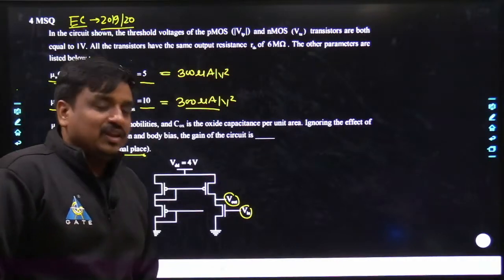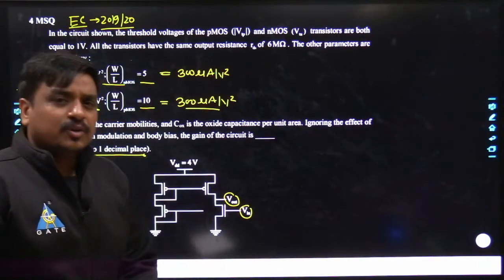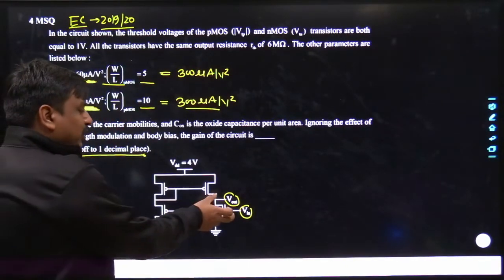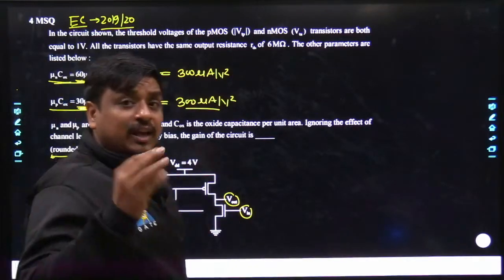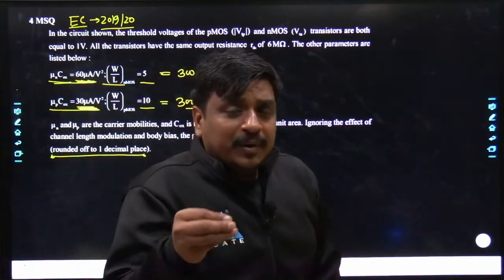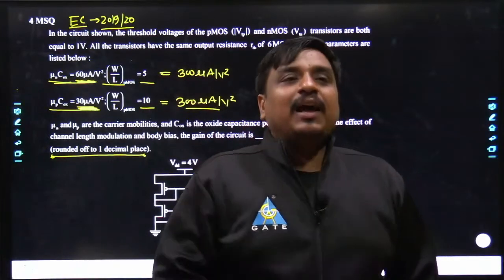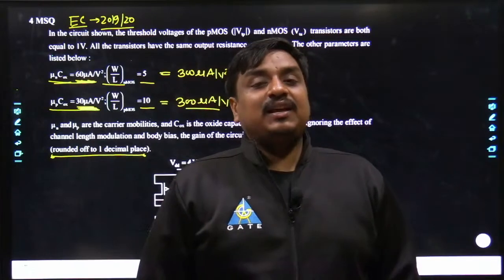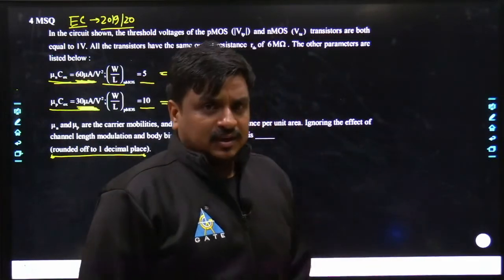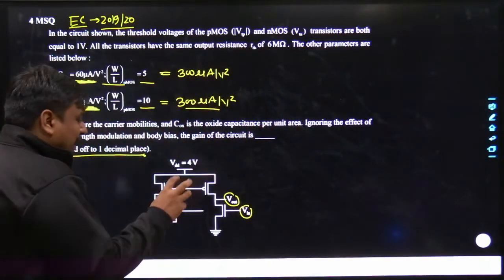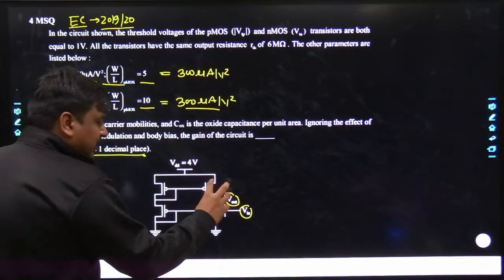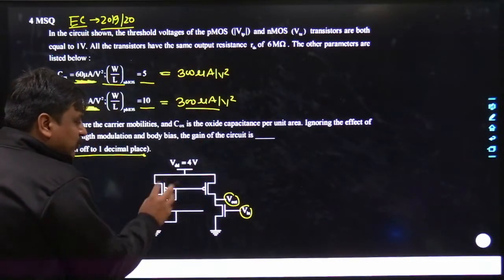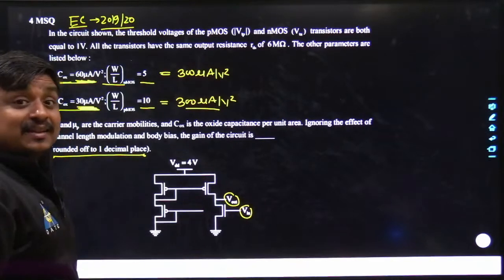Obviously. Why so? My dear friends, try to understand in this way. If you are looking for the gain, input impedance, output impedance, like power gain, voltage gain, current gain, by default you are dealing with the AC analysis of this circuit. But while doing the AC analysis, you have to replace each of the MOSFETs with its equivalent AC model.